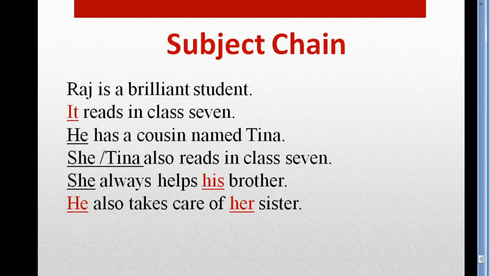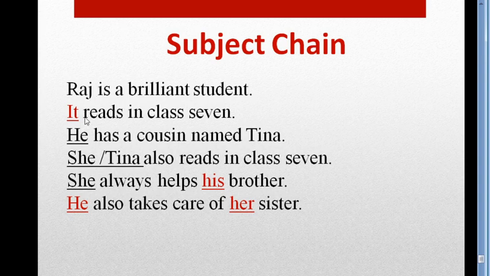So instead of Raj, as it is masculine gender and it's the subject, it's the noun, we have to use a masculine pronoun in the next sentence. But I have used it. Is it correct? No. You know it's not correct. So I have to use here he.